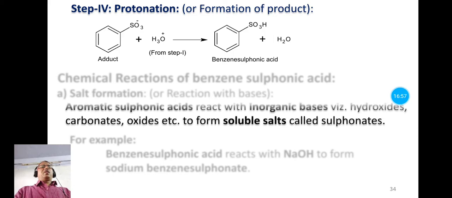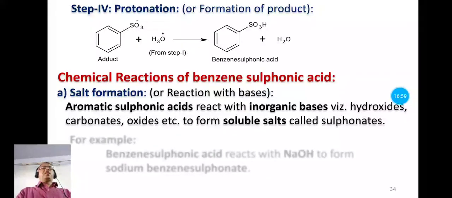Now let us see the chemical properties of benzene sulfonic acid. First chemical property is the salt formation, also known as the neutralization reaction, or reaction with base. Aromatic sulfonic acids in general react with inorganic bases like hydroxides, carbonates, oxides, and form soluble salts, and they are known as the sulfonates.